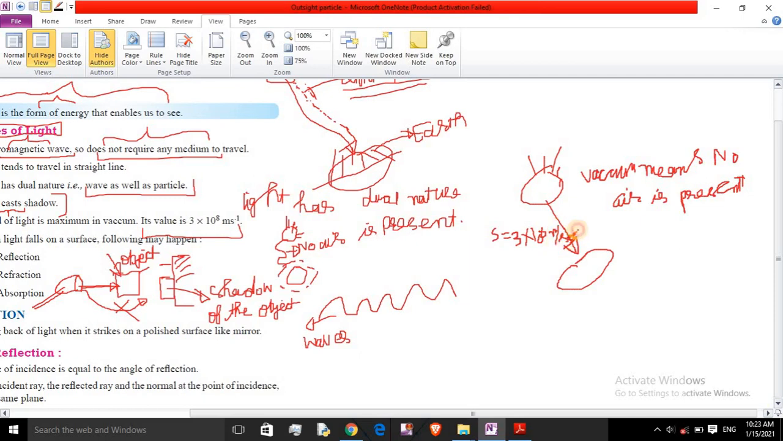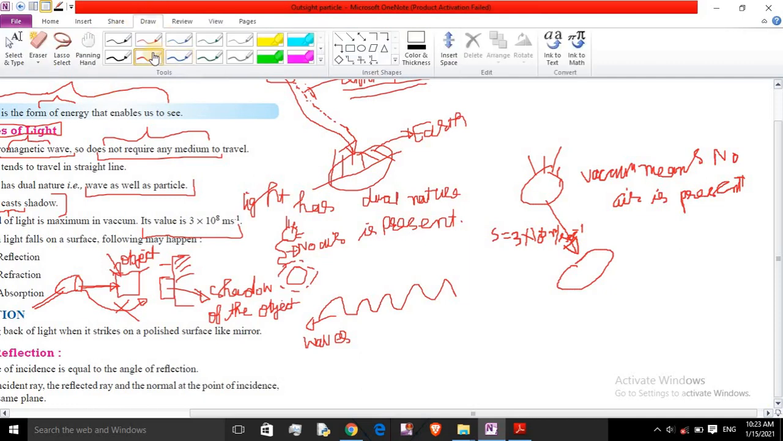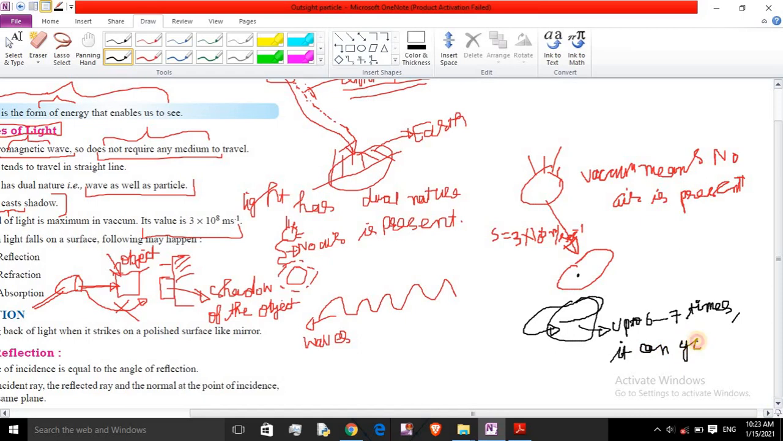We can understand it this way. If we start rotating around the earth, starting from one point, light would go round the earth approximately 6 to 7 times in a second, at its speed of 3 into 10 to the power 8 meters per second.